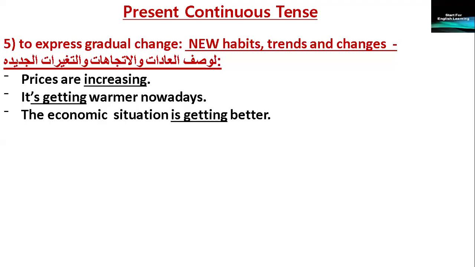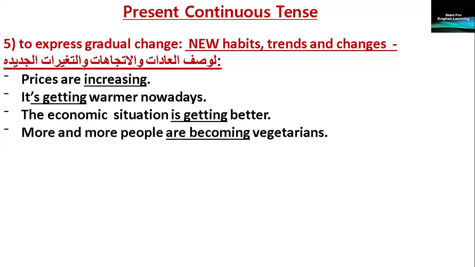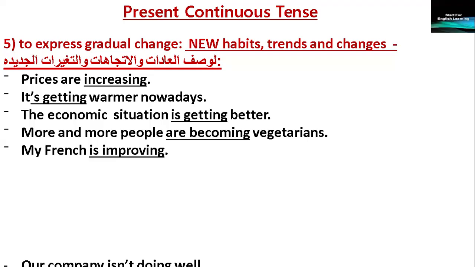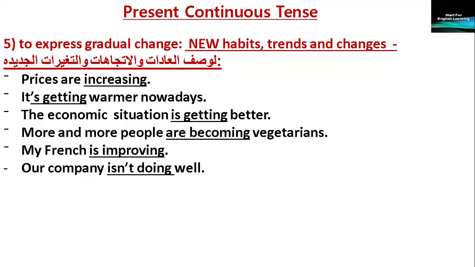The economic situation is getting better. More and more people are becoming vegetarians. My French is improving. Our company isn't doing well. They express gradual change, new changes.